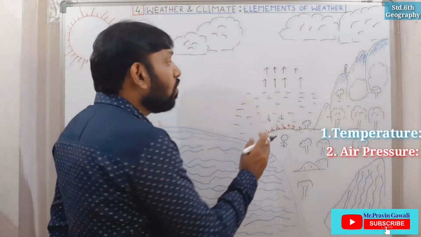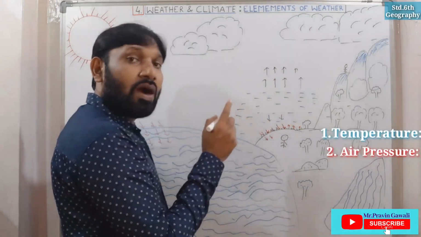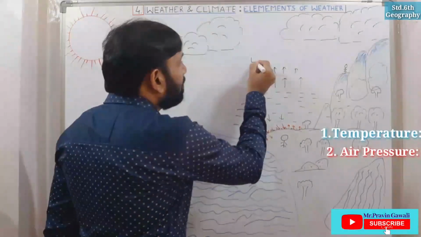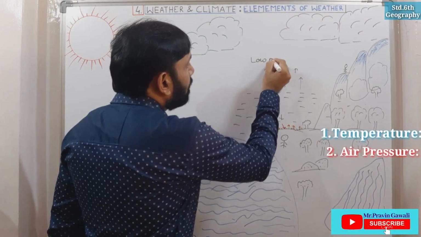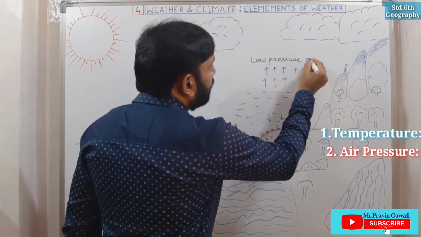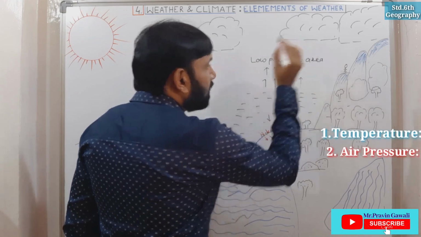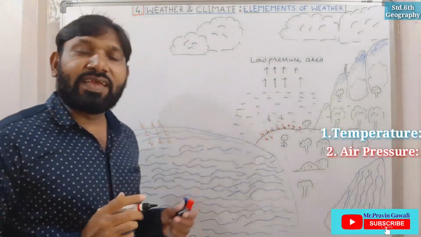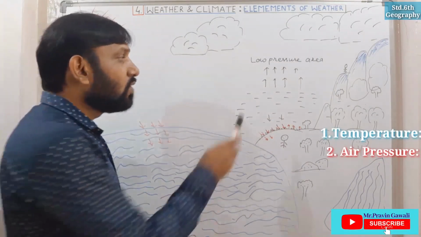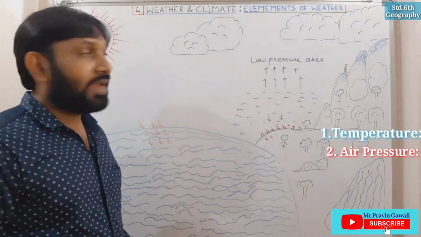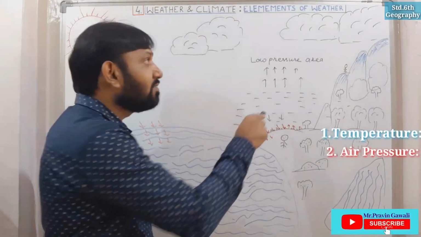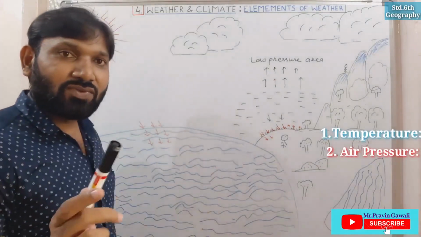When it goes upside, a low pressure area is created. What? Low pressure area. Okay, a low pressure area is created because of the warm air, and it goes up, rises up. Student, have you understood? Now see.